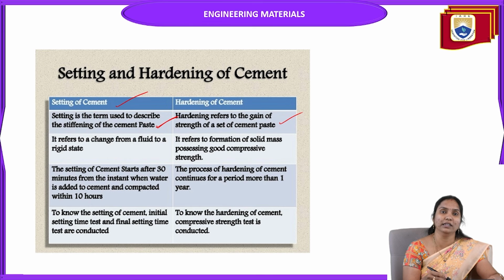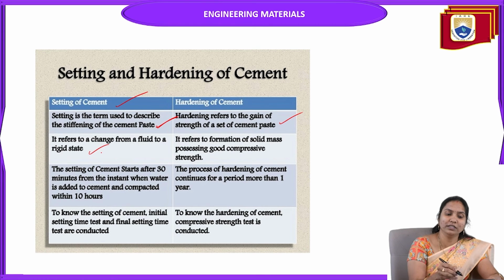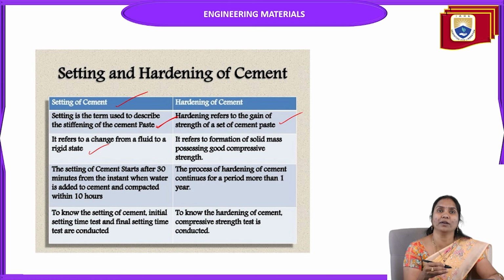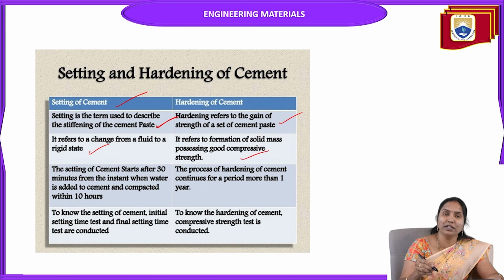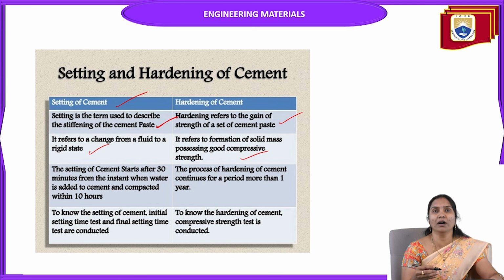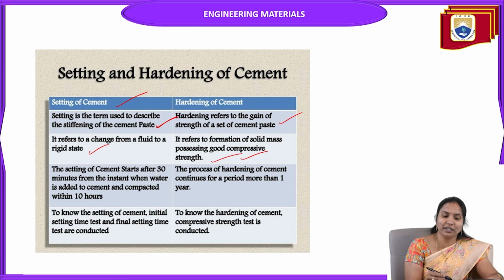And the second point: setting of cement refers to the change from a fluid to a rigid state, that means plastic to solid. Hardening of cement refers to the formation of a solid mass possessing good compressive strength. The setting of cement starts 30 minutes after water is added to the cement, and is completed within 10 hours.